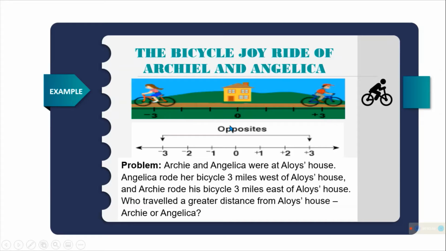Angelica rode her bicycle 3 miles west. So, papunta rito si Angelica. And then si Archie naman rode his bicycle 3 miles east. So, who traveled the greater distance from Aloy's house, Archie or Angelica? So, sino daw ang mas malayo ang nag-travel? Si Archie ba o si Angelica?